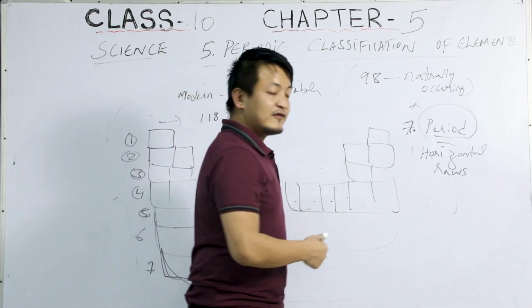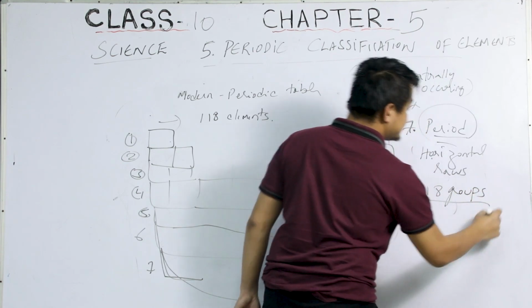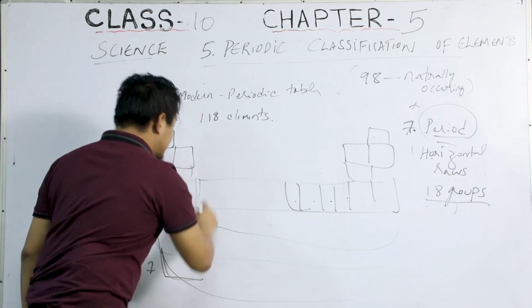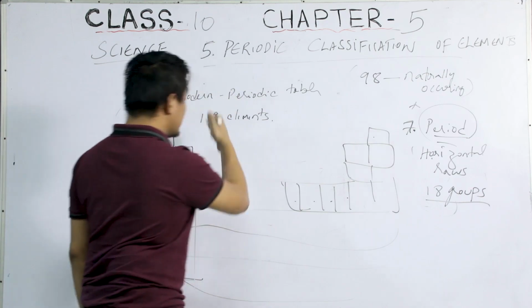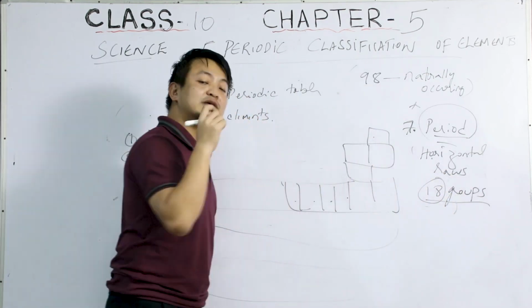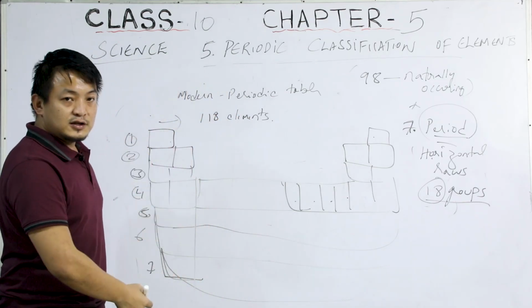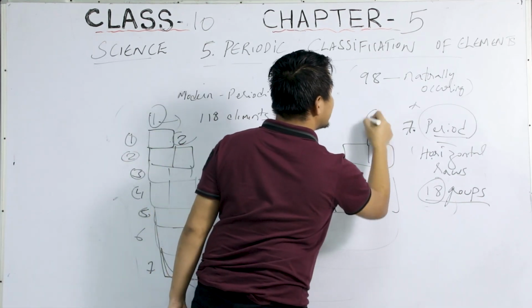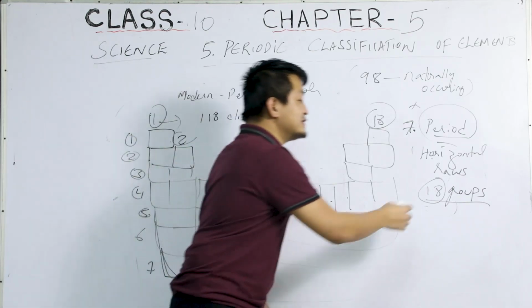Now how many groups we have? We have 18 groups, okay? That means, students, this vertical column is known as groups, okay? So we have 18 groups. Now keep this in mind and note it down, okay? We have 18 vertical groups. So we'll start from 1, 2, and it will end in 18, okay? So in the modern periodic table, we have 18 groups.